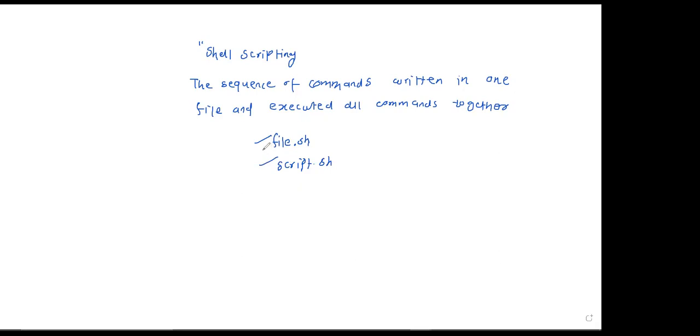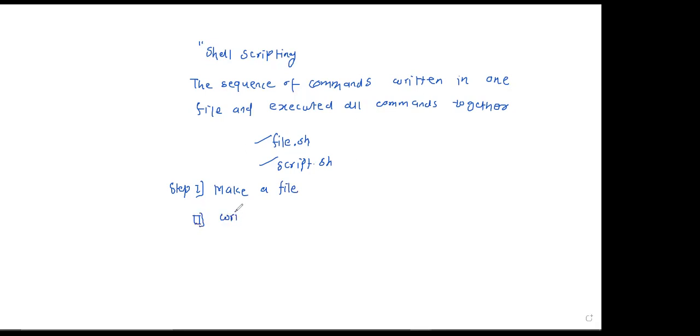Now let us first execute our echo command, and that echo command we execute with the help of scripting. In order to make a file, you have to do the shell scripting part in 3 steps. So what is our first step? You have to make one file for scripting.